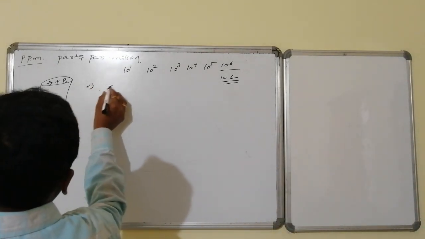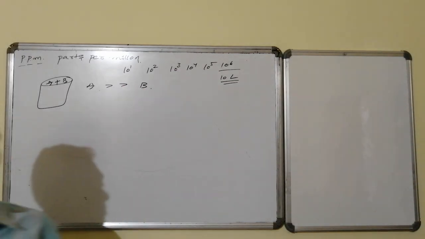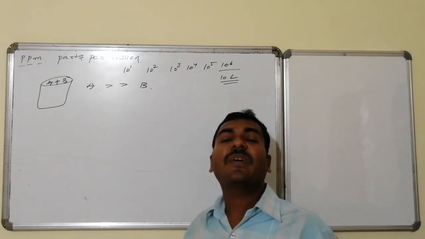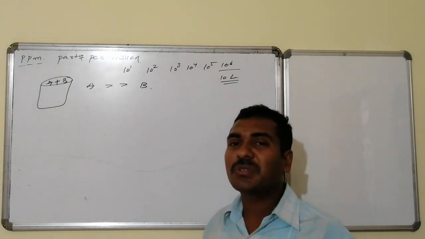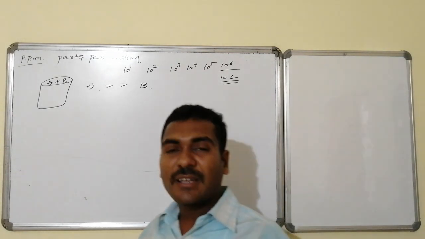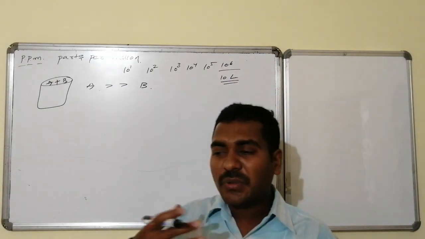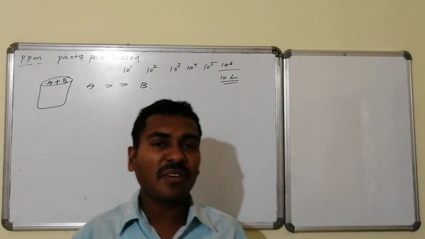If I compare the weights, the weight of B is very small. In that case, for a 100 units calculation or a 1000 units calculation, the value of B is not much significant, hence we have to take a larger quantity of solution as the reference.